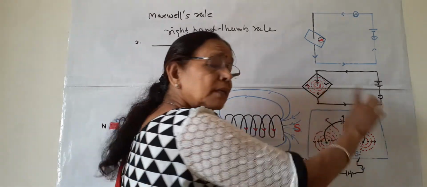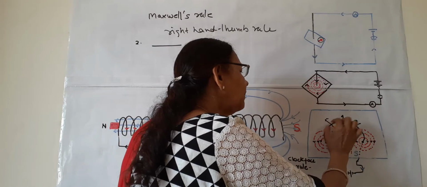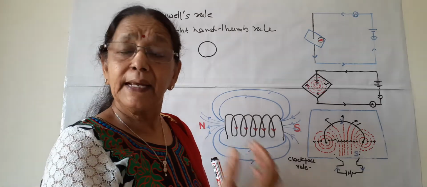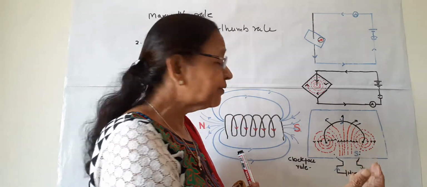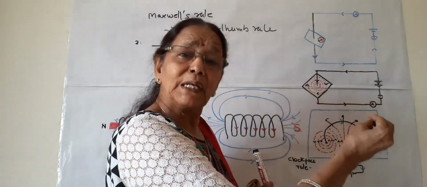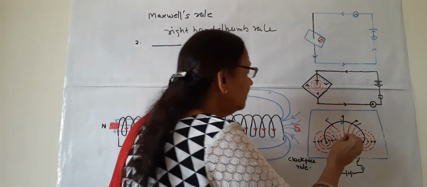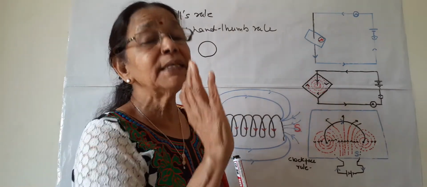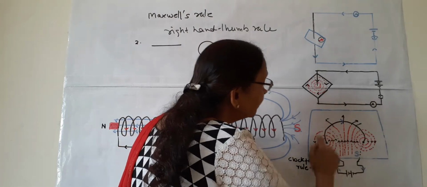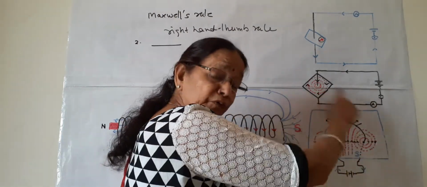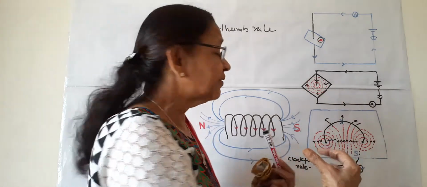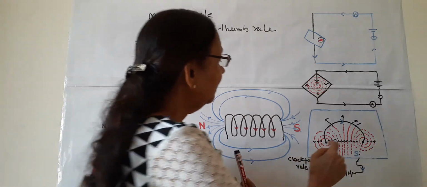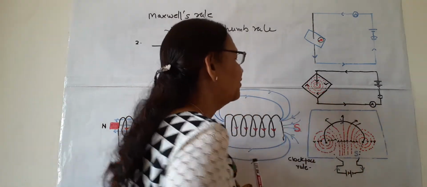Because this is a circular loop. Every segment of this loop works as a straight conductor, and it has its own magnetic field strength, and all the magnetic field strengths add up, and in the center of this loop, maximum strength of magnetic field is there. Why? Because the parts of the full loop add up their strength, and in the center maximum strength of magnetic field is there, and the lines are straight.